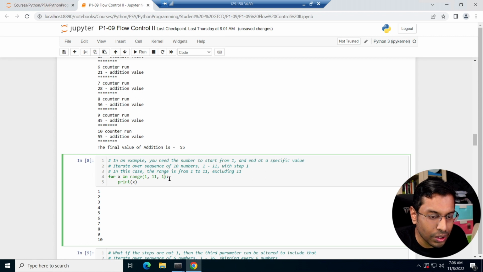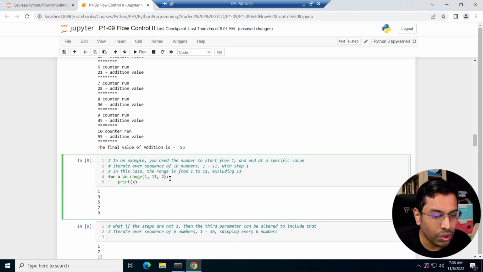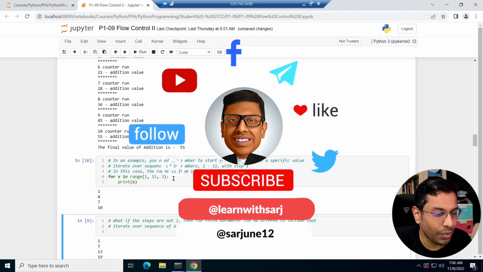I can definitely do 2 as well. If I change the step to 2, it will be 1, 3, 5, 7, 9. But it will not go to 11 because it excludes 11, so it stops at 9. I can also do 3. You'll go 1, 4, 4 plus 3 is 7, 7 plus 3 is 10. You'll stop at 10. You see 1, 4, 7, 10.